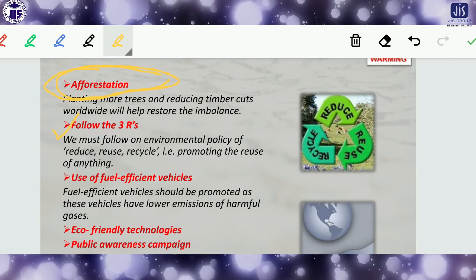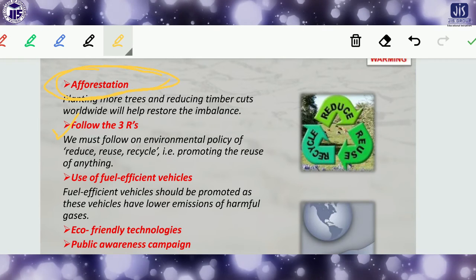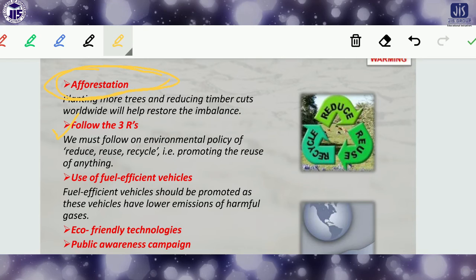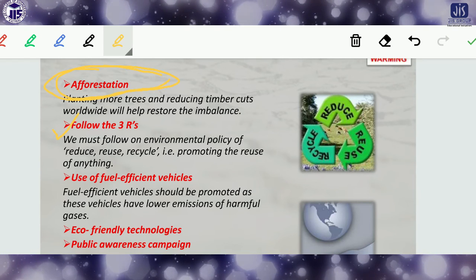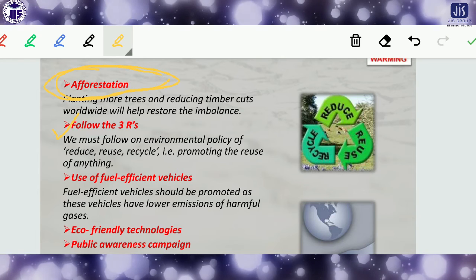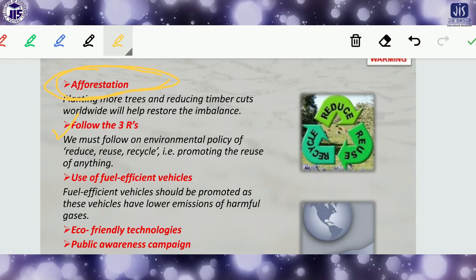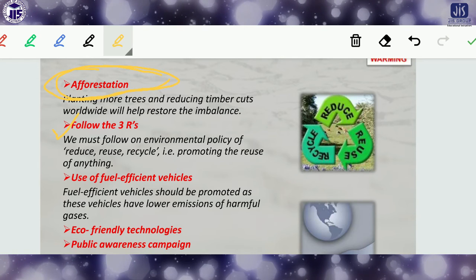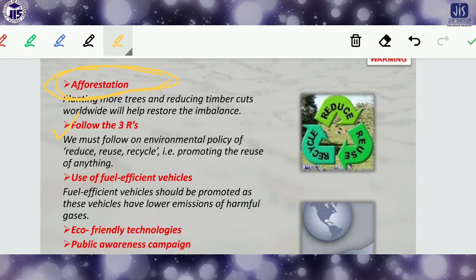This may be another remedy for controlling problems like global warming. Eco-friendly technology or techniques are there. We have to use more and more, like buildings where the roofs are made with solar panels, which help to generate solar energy, which saves electricity or the burning of coal, and so on.